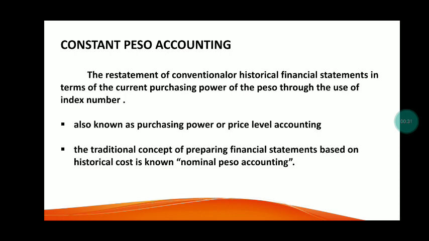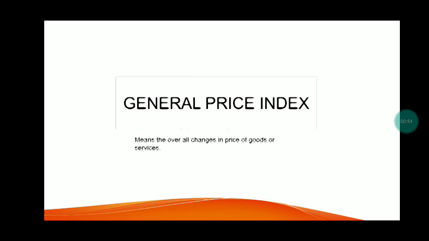Constant peso accounting is the restatement of conventional or historical financial statements in terms of the current purchasing power of the peso through the use of index number, also known as purchasing power or price level accounting. The traditional concept of preparing financial statements based on historical cost is known as nominal peso accounting. The price index used in restating using constant peso accounting is the general price index, which means the overall changes in price of goods or services.